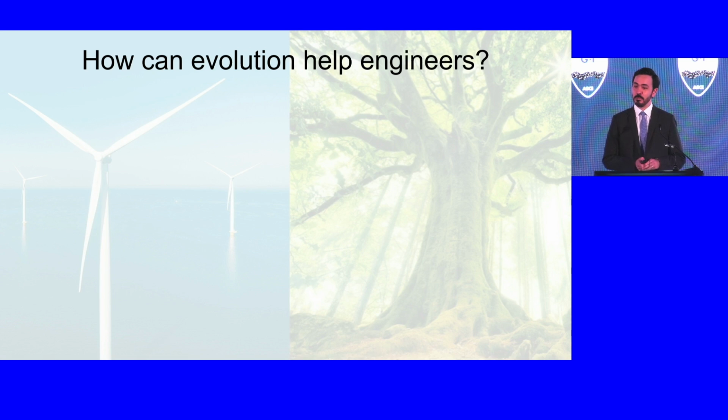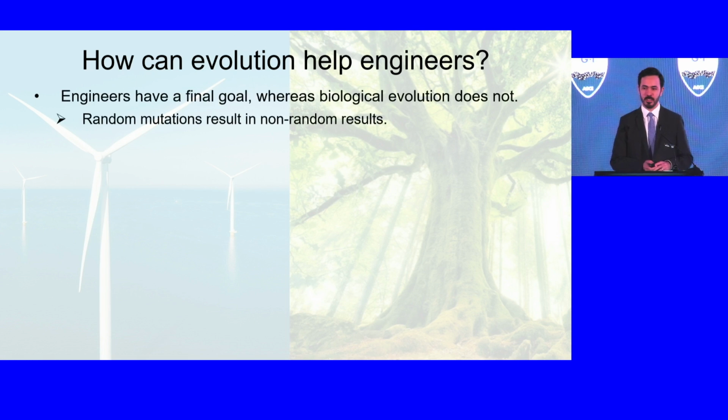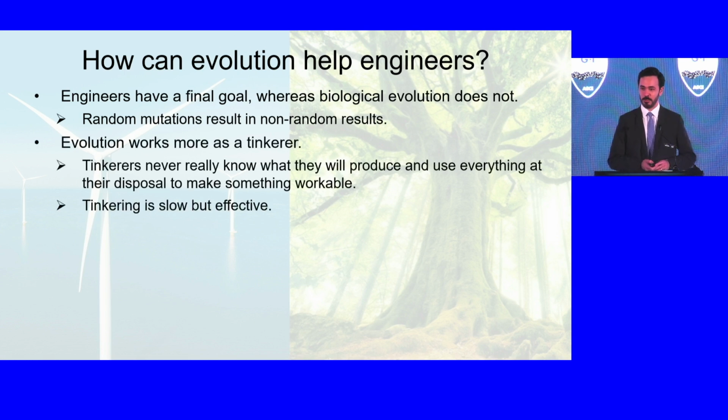There are some differences between how engineering is done and how evolution works, and I wanted to point out some of them. First of all, in engineering, we have a goal. We have a problem, and we work to solve it, whereas in evolution, there really is no final goal. Evolution is driven by random mutations. However, the end result is survival and reproduction. So it's different from that point of view. That allows you to think outside the box, not to be confined by your initial goal.